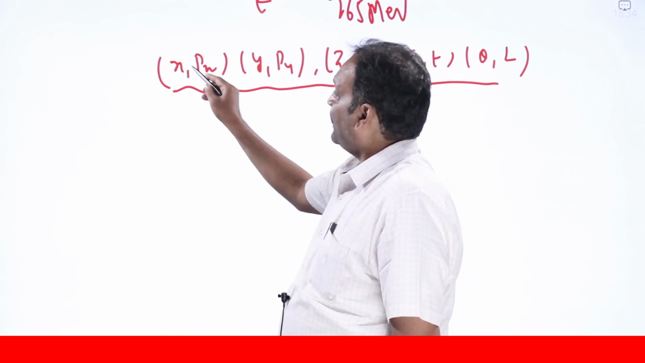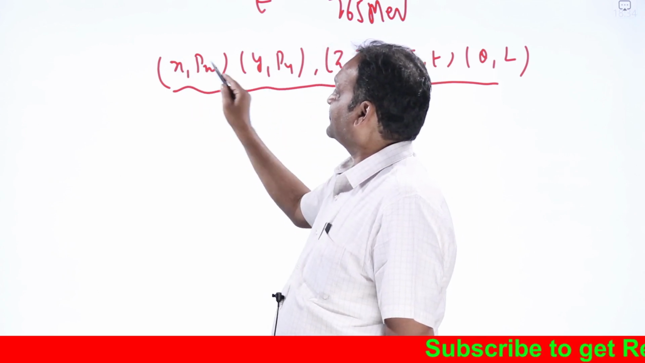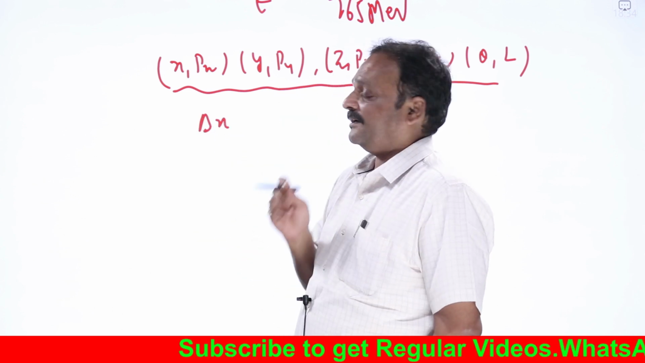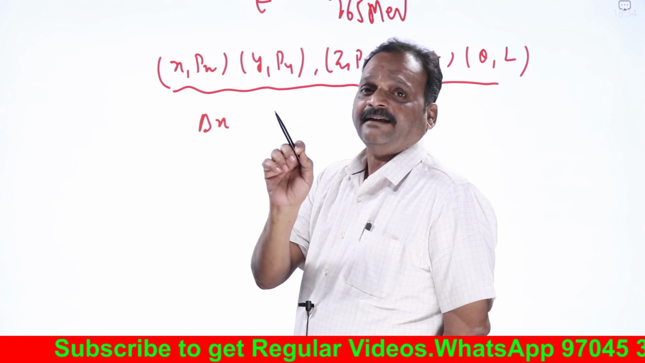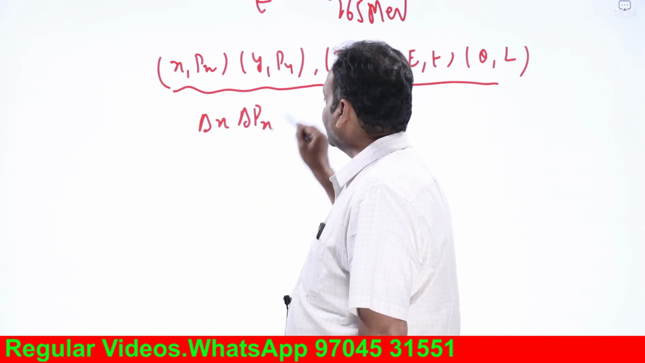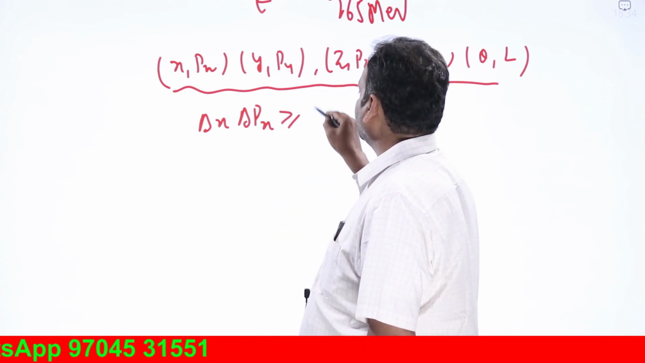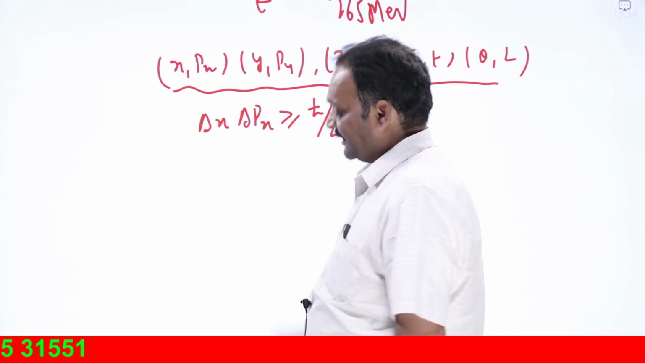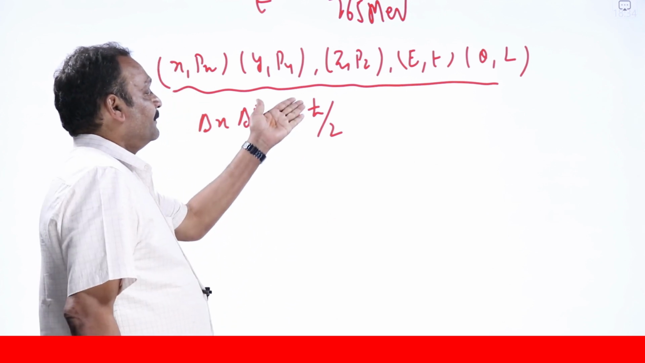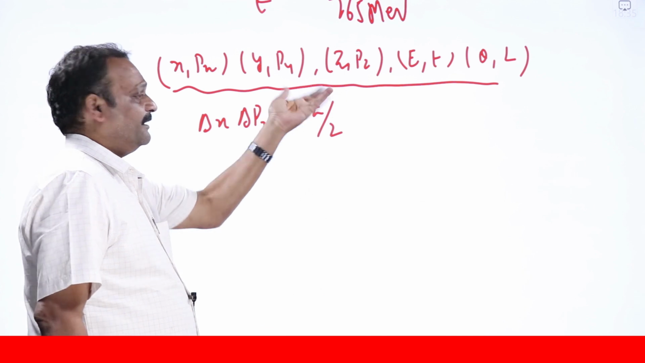The uncertainty in the variables of canonically conjugate pairs: here x and px are there. What is uncertainty in x? Delta x means the uncertainty in the position of a particle, and the uncertainty in estimating its momentum is delta px. The uncertainty principle says the product cannot be less than h bar by 2, it can be greater than or equal to h bar by 2. So what is the minimum value of that uncertainty? The minimum value is h bar by 2. It can have any value greater than h bar by 2.